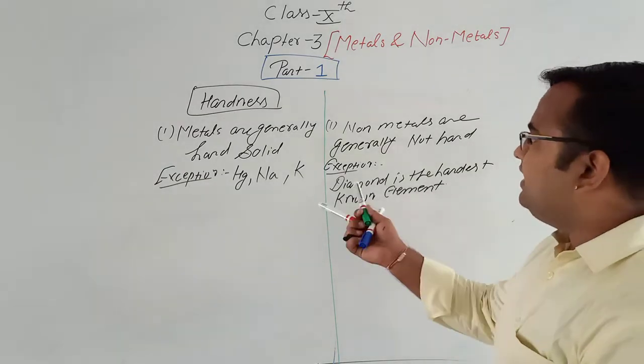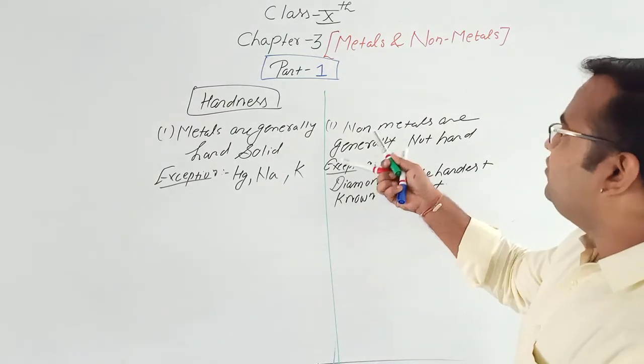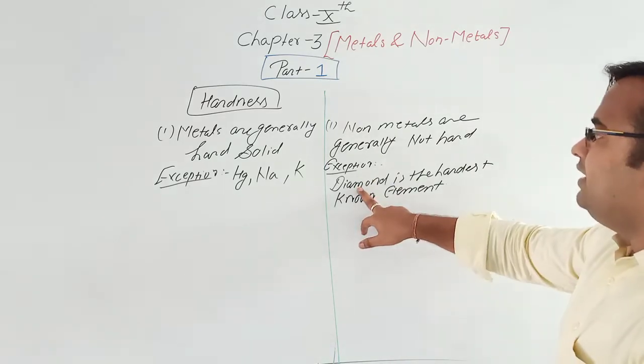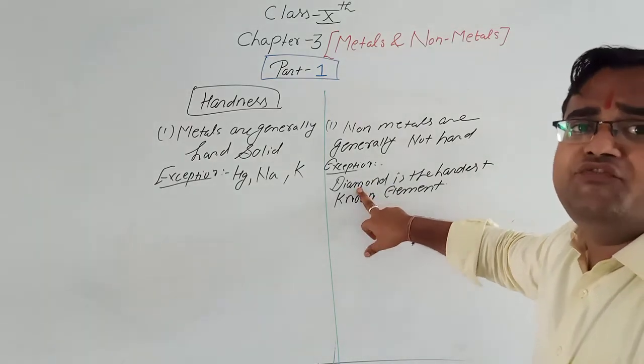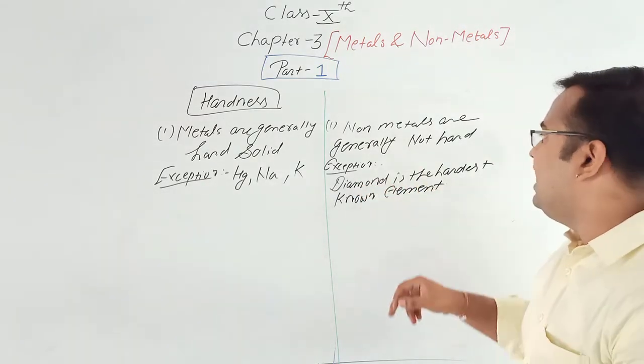Diamond is an allotrope of carbon, and carbon is a non-metal. We wrote that non-metals are generally not hard, but diamond is the hardest known element.